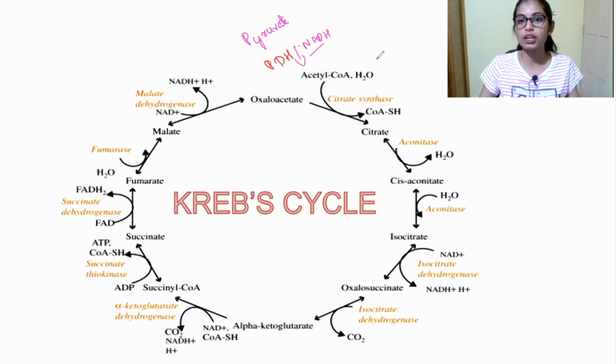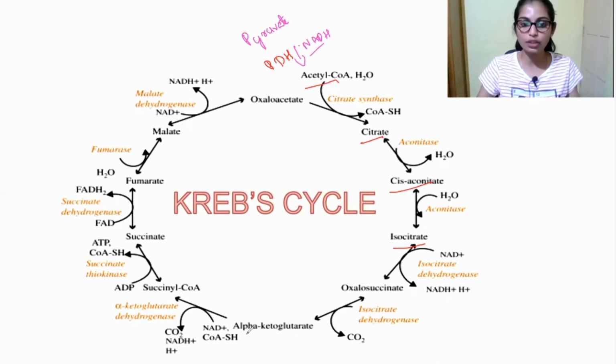Acetyl CoA is converted into citrate with the help of enzyme citrate synthase. So now citrate is converted into cis-aconitate with the help of the aconitase enzyme. So this cis-aconitate is converted into isocitrate with the help of enzyme aconitase. So this isocitrate is converted into oxalosuccinate with the help of enzyme isocitrate dehydrogenase. So now this oxalosuccinate is converted into alpha ketoglutarate with the help of enzyme isocitrate dehydrogenase.